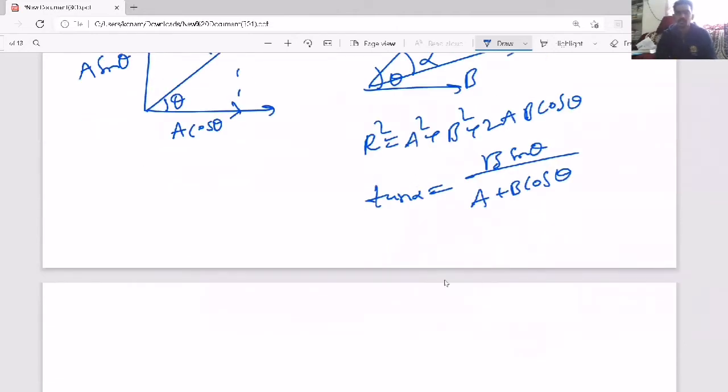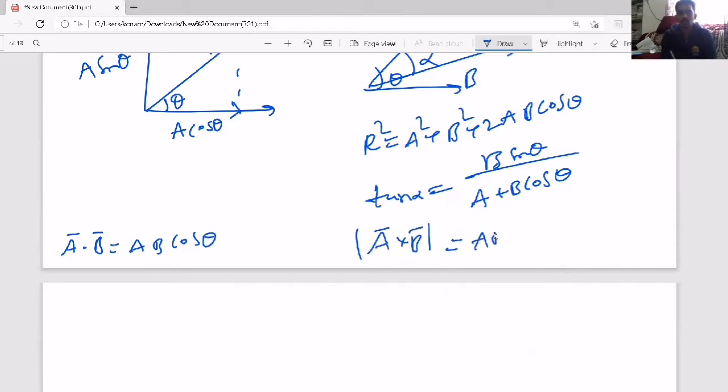Also, the product of vectors will be there: dot product and cross product. Dot product means A bar dot B bar equals AB cos theta, and A bar cross B bar has magnitude AB sin theta. You must know how to find A bar dot B bar: i coefficient into i coefficient, j coefficient into j coefficient, plus k coefficient into k coefficient.